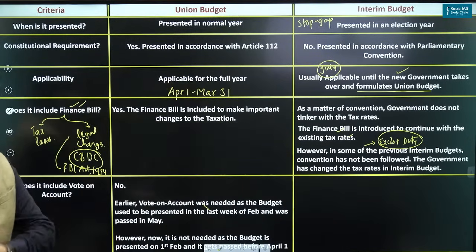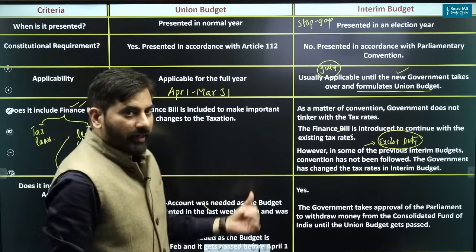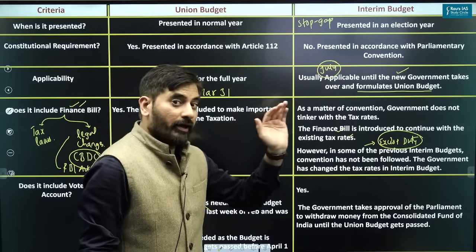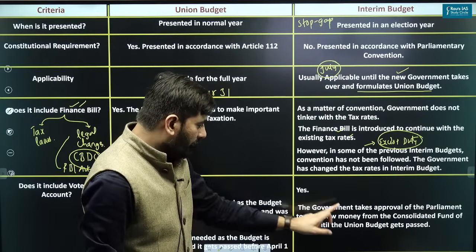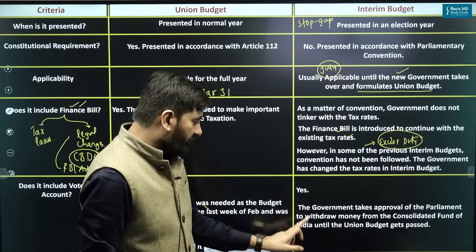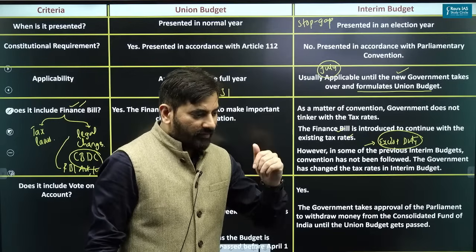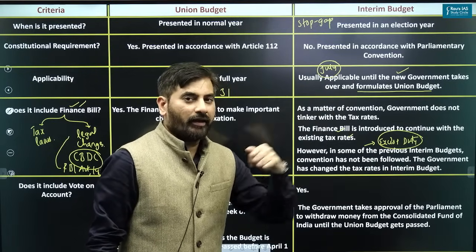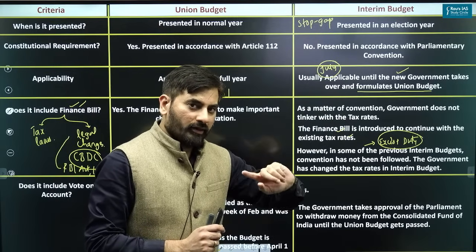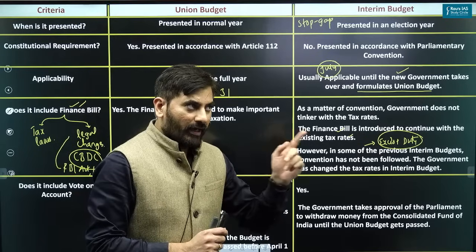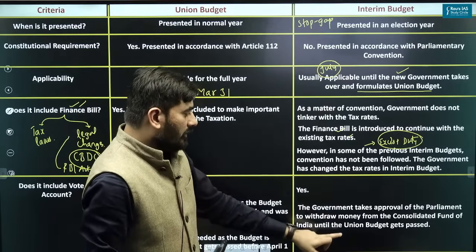Yes, good. So now we have a vote on account. Understand that vote on account is part of interim budget. The government takes approval of the parliament to withdraw money from the Consolidated Fund of India until the union budget gets passed. So vote on account is part of interim budget. How is it different? Interim budget deals with both receipts and expenditure, whereas vote on account will deal only with what aspects? The aspect of the expenditure only.